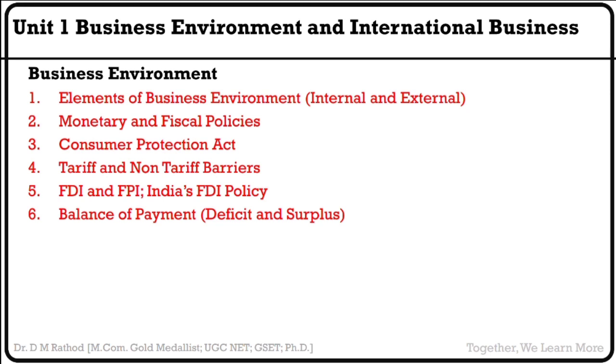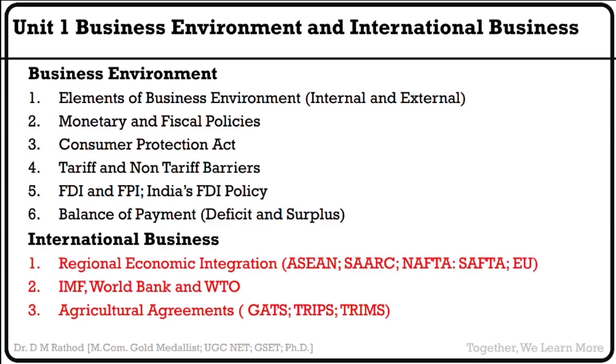Then you have to work for tariff and non-tariff barriers for import and export. Foreign direct investment and foreign portfolio investment, that is India's FDI policy and balance of payment. This is from the unit business environment. Then we have international business. For international business, you have to focus on economic integration on regional level, that is ASEAN, SAARC, NAFTA, SAFTA and European Union, EU. Then you have to focus on IMF, World Bank and WTO and some agricultural agreements, that is GATS, TRIPS and